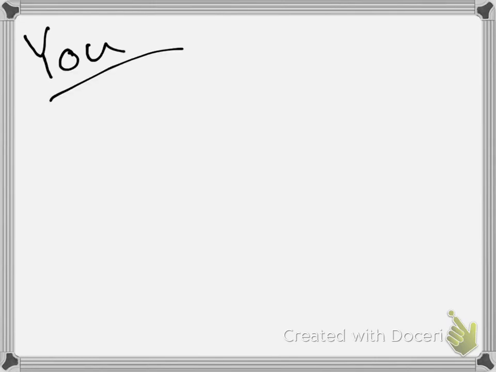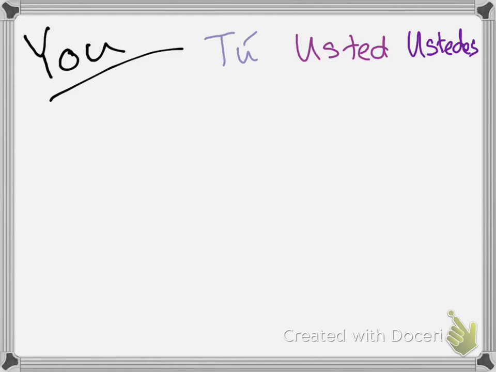Okay, as I mentioned at the beginning, there are lots of different ways to say you. We have the most common, well, not the most common, we have two. And we have usted, and we have ustedes. Now, I did also mention, if you remember, vos and vosotros. Vos is mostly used in Central and South America, and it varies region to region. Vosotros is used principally in Spain. It's also in literature, but you start to understand it as you use it. The most common ways to say you are usted or ustedes.